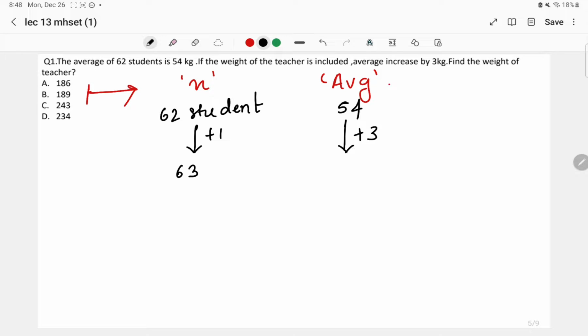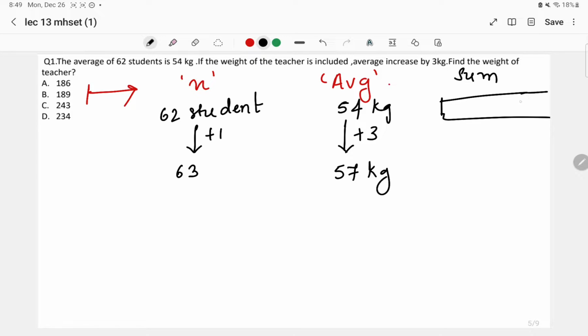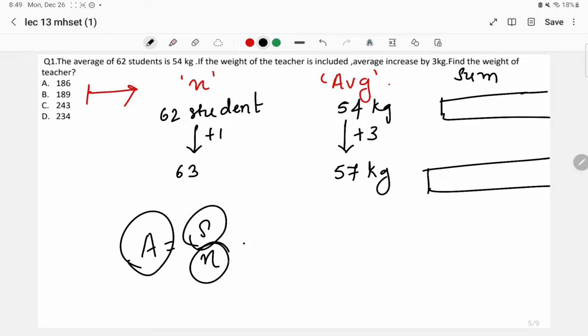Similarly, when the teacher has been added, one member has been added, so the number became 63 and the average has increased by 3. It means the total average has become 57 kg. Am I right? Now we can simply calculate the sum for this. We know the average formula. Average is equal to sum upon n, right?